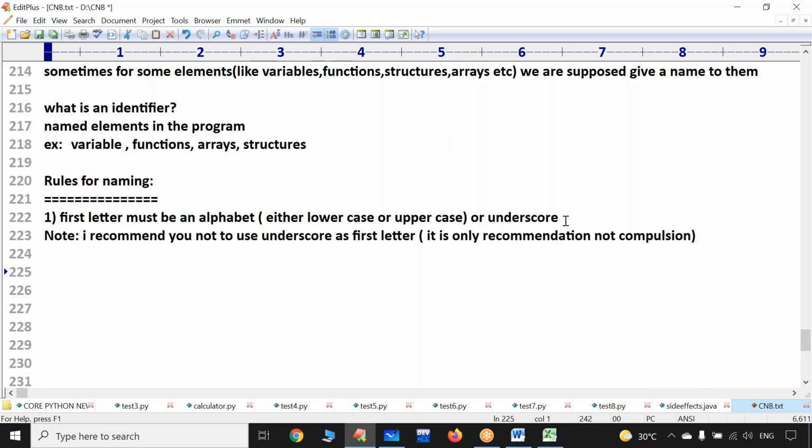Remember one simple point, whether you understand or not: in any programming language, developers can reserve some words for some specific purpose. Whether it is C or C++ or Java or Python or C#, .NET or anything, usually they have a habit. Do you know what the habit is? They reserve some words for specific purposes, and language predefined names generally use underscore as a first letter. Are you getting my point here?